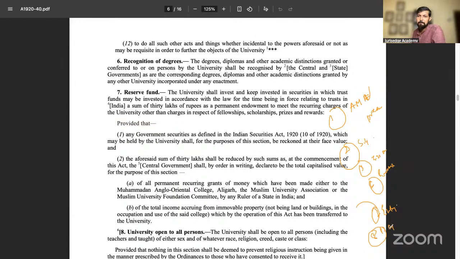for why it is not treated as a minority university.